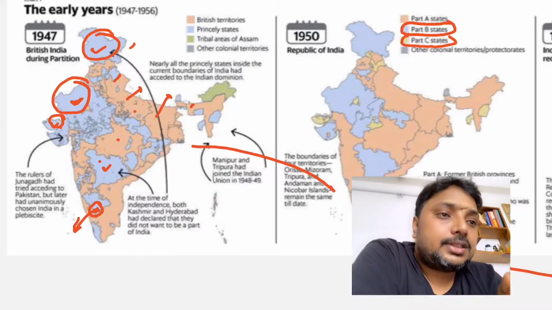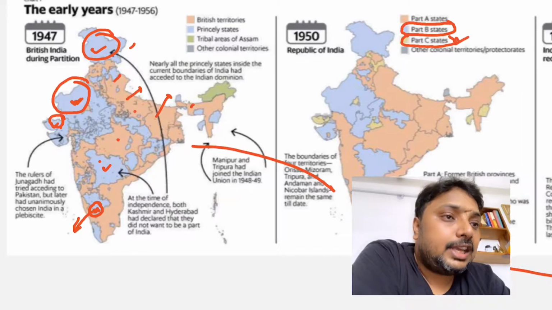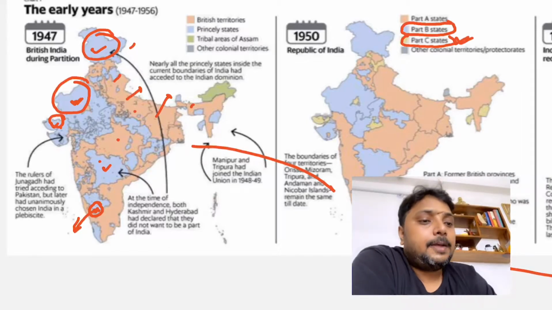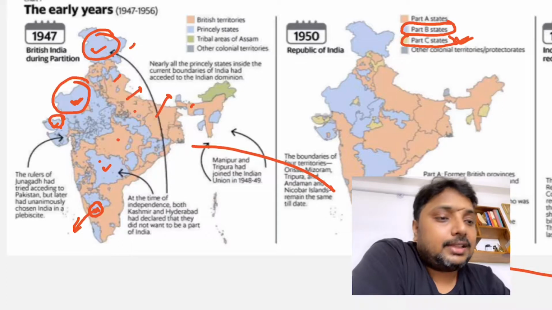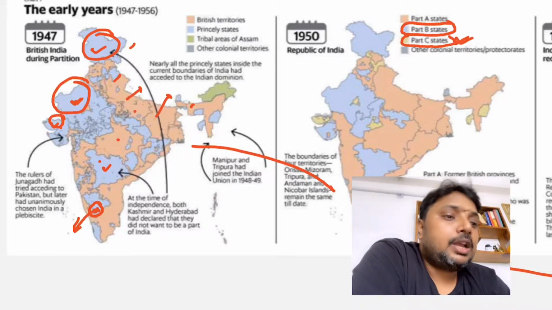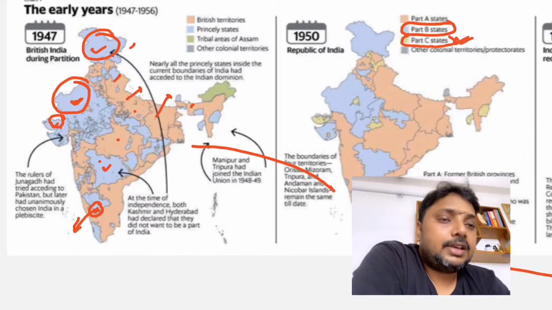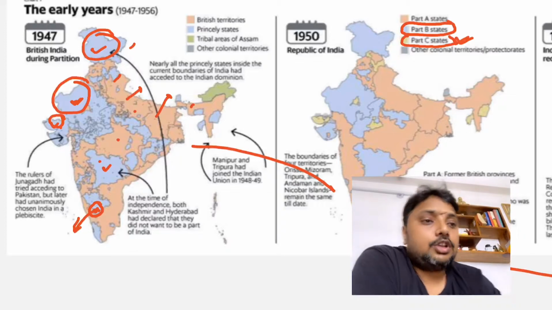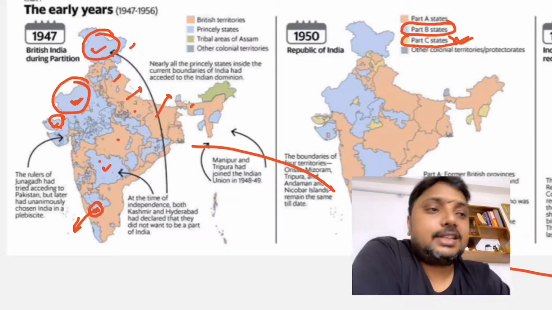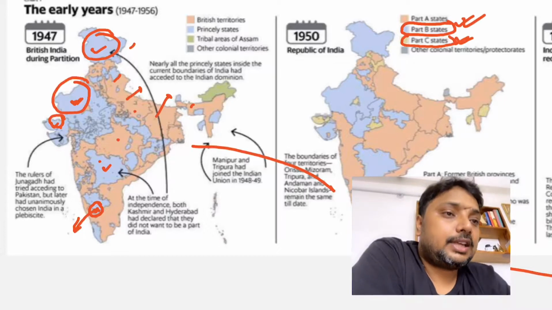So smaller princely states were kept in Part C, and these smaller princely states were supposed to be more in the control of the central government. It was decided at that time that smaller princely states will never become independent new states. They will be merged with some of the adjoining states, but the larger princely states will always exist as separate states. So bigger princely states were classified into Part B states and Part C states.